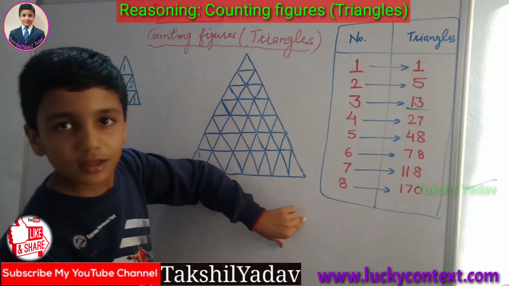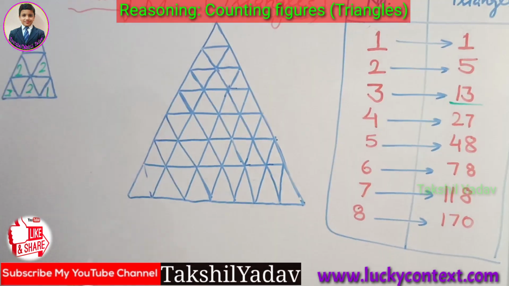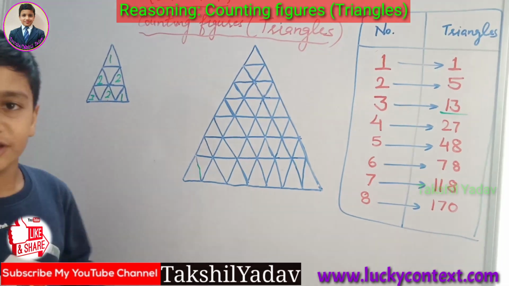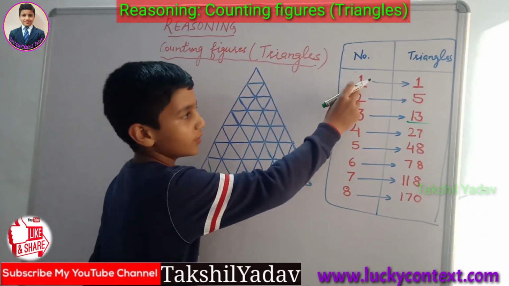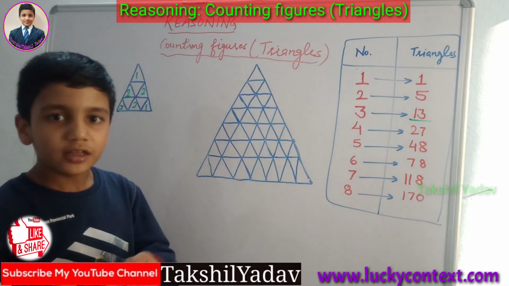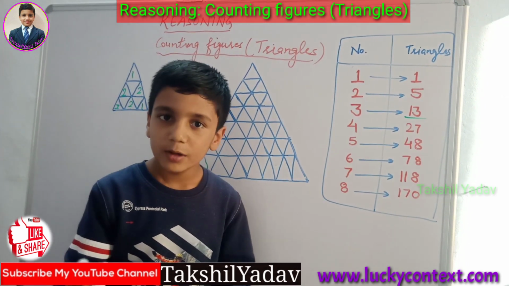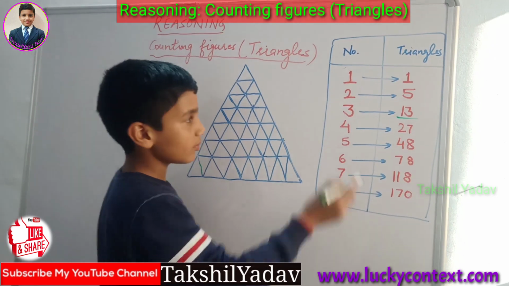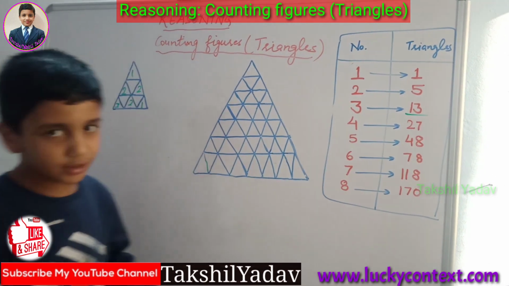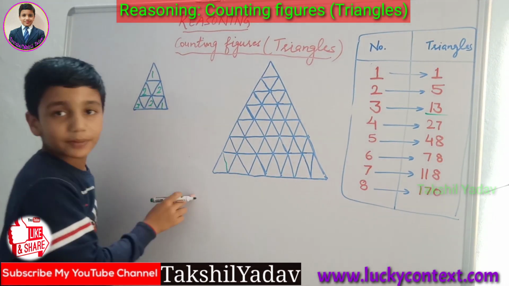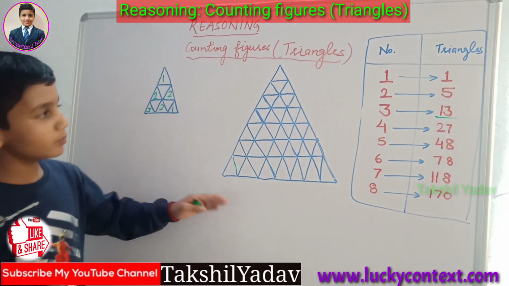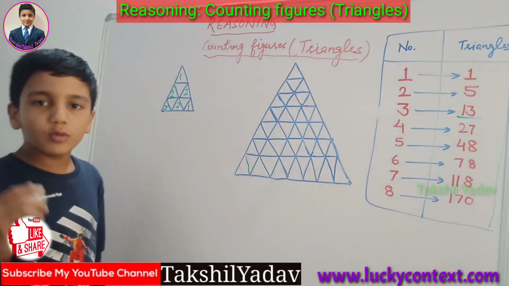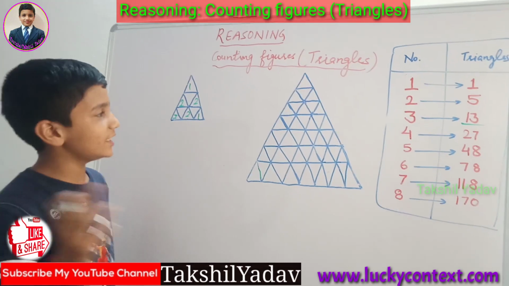This is the table according to which we will find how many triangles are there in the figure. If there is one triangle from all sides, then the number of triangles will be 1, and just like this the table continues. Now this is a bigger one. This is a big triangle. Let's see how many triangles does it have in each side.